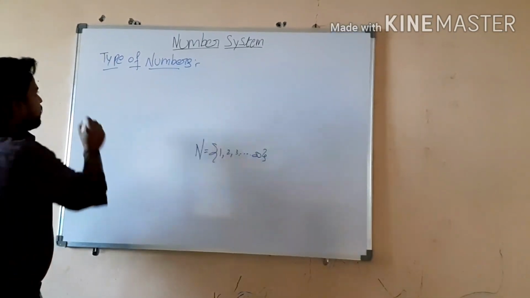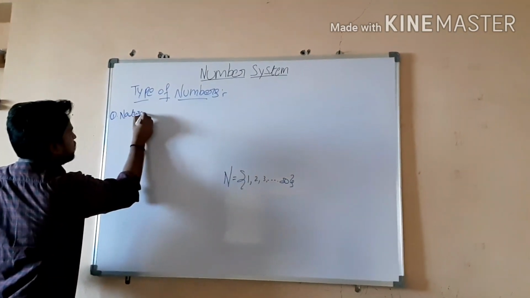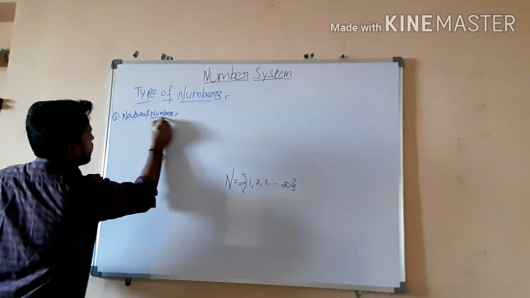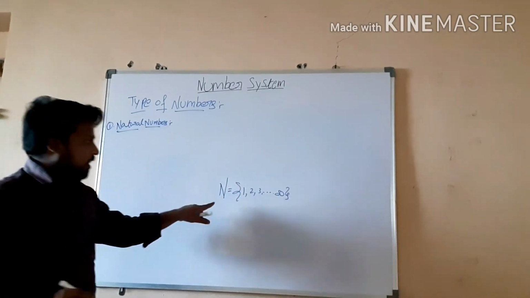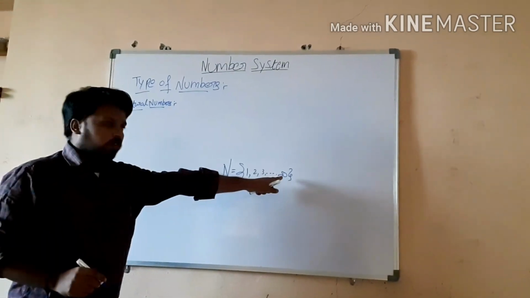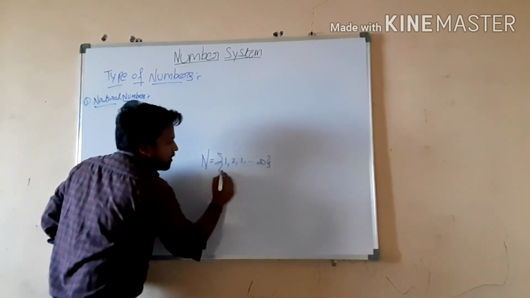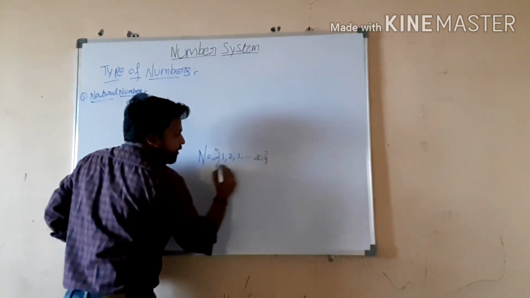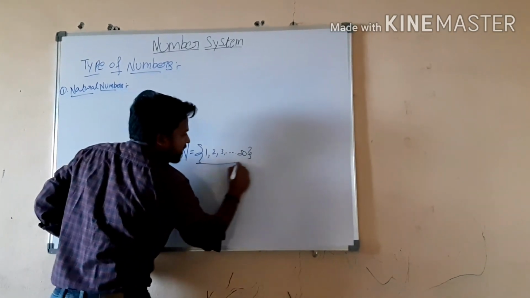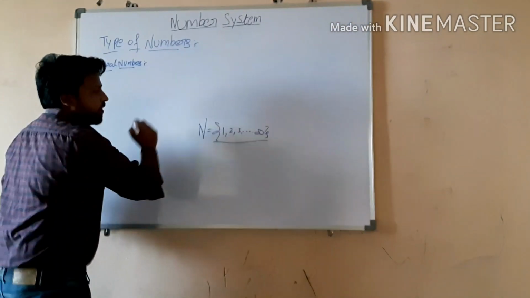So the first type is natural numbers. These are denoted with the capital letter N, and they start from 1 to infinity, and this will be represented like this, capital letter N, with brackets as well. This is called the set of natural numbers. So this is the first type.